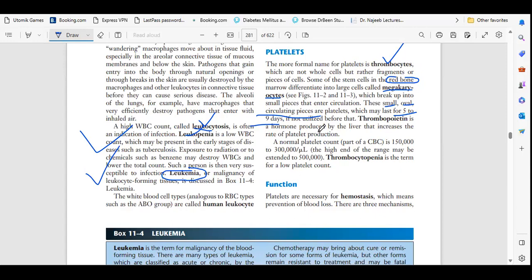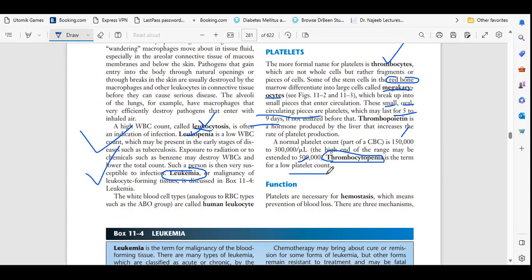What is the normal value? 1.5 to 3 lakhs. Okay. Sometimes it is 5 lakhs also. 1.5 to 5 lakhs is also the normal range. Basically, one term is used, that is thrombocytopenia, for low platelet count.